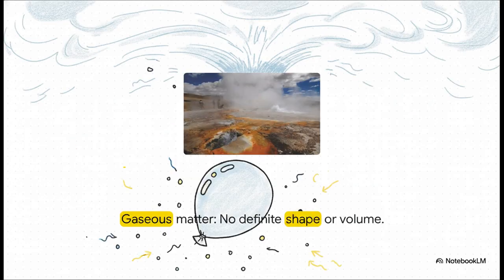And finally, we've got gases, like the intense steam shooting out of a geyser. Gases are the ultimate rule breakers. They spread out evenly to fill literally any container you put them in. No definite shape, no definite volume. And unlike our stubborn liquids, gases are highly compressible and wildly sensitive to changes in temperature and pressure.